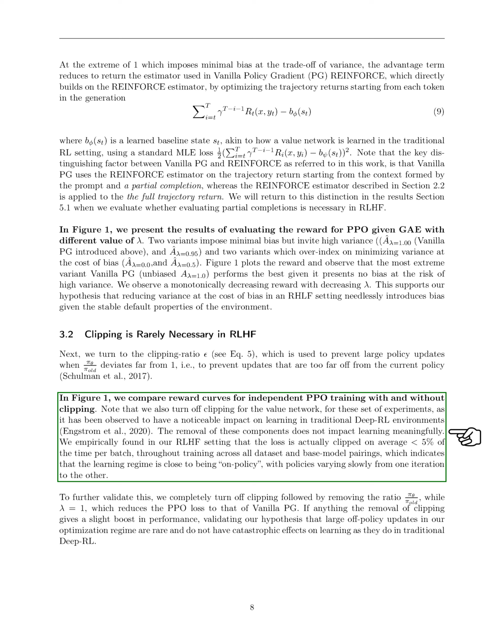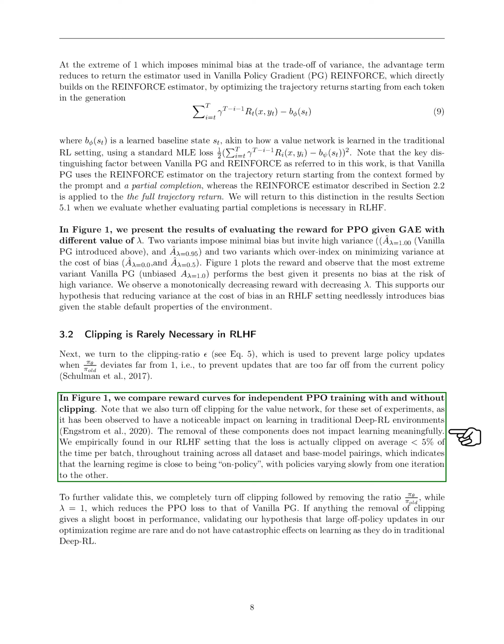To dive deeper, we completely turned off clipping and removed the policy ratio while setting lambda to 1, simplifying the proximal policy optimization (PPO) loss to that of vanilla policy gradient (PG). Interestingly, removing clipping seemed to slightly improve performance, supporting our belief that large off-policy updates are uncommon in our optimization regime and do not negatively impact learning as they might in traditional deep reinforcement learning.